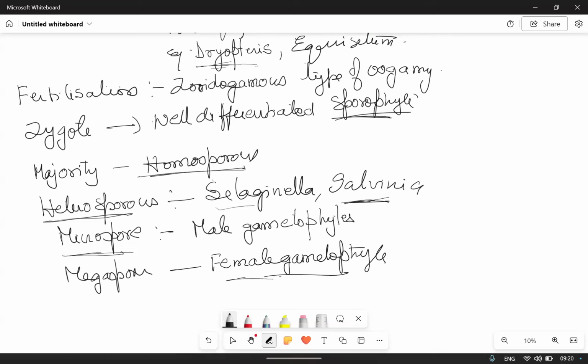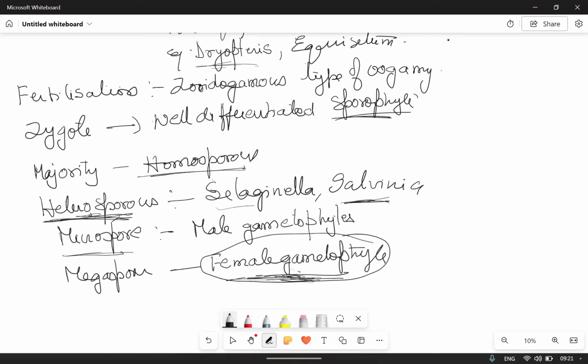Female gametophyte, very important. In these heterosporous plants, the female gametophytes are retained on the parent sporophyte for variable periods.